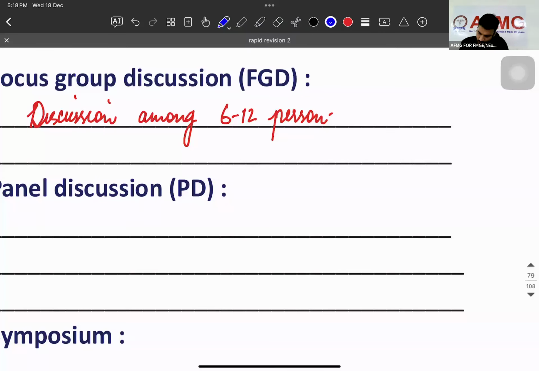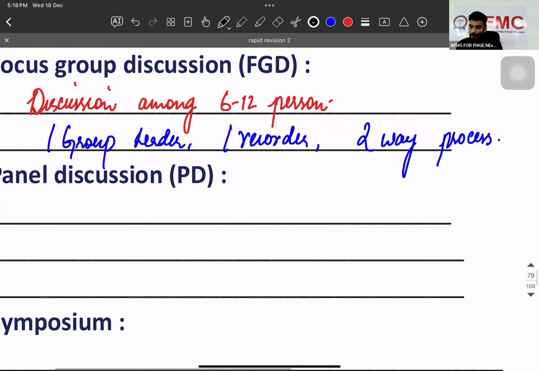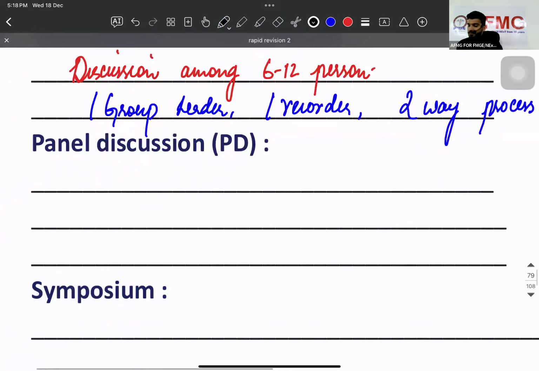This discussion is among 6 to 12 people. There is one group leader, and there is one recorder. It's a two-way process.